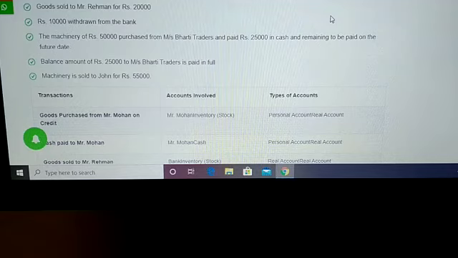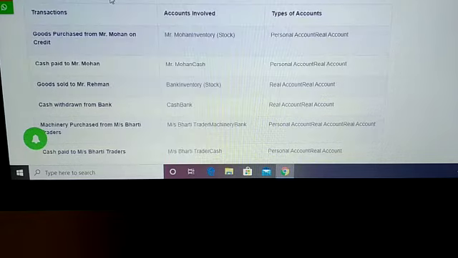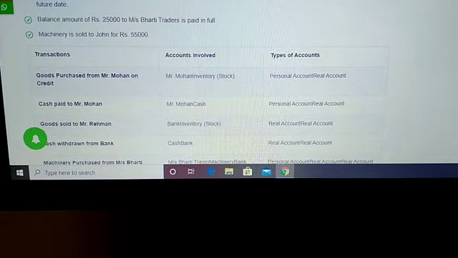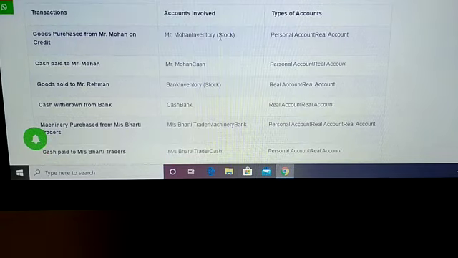We can see an example here: goods amounted to rupees 15,000 purchased from Mr. Mohan on credit. The accounts involved are Mr. Mohan, who sold the goods, and the goods.